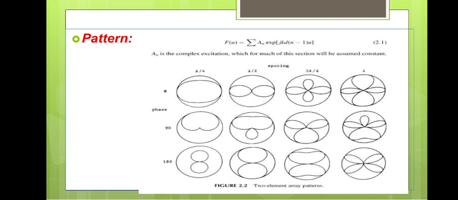I mean, you say that the broadside array, this is the first and last, you say that these two are the broadside arrays, and the second also, all are broadside array radiation patterns here. But except this one, where lambda by 2 is given here, this is only along the axis. So these are the two element array patterns.